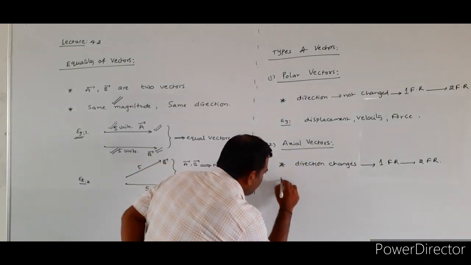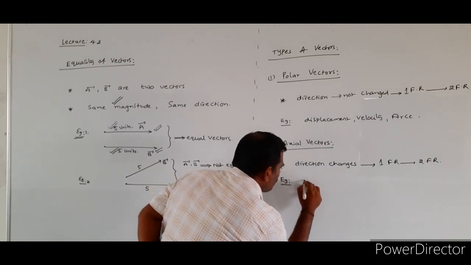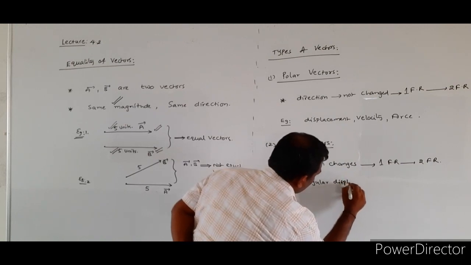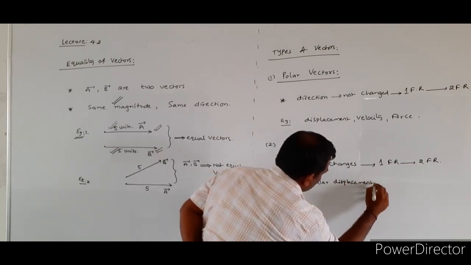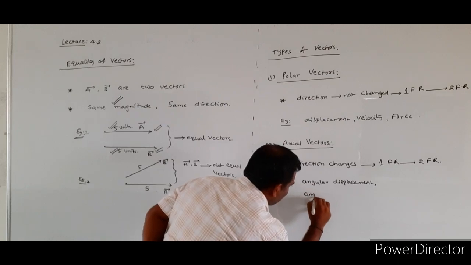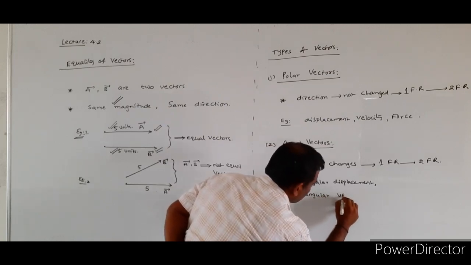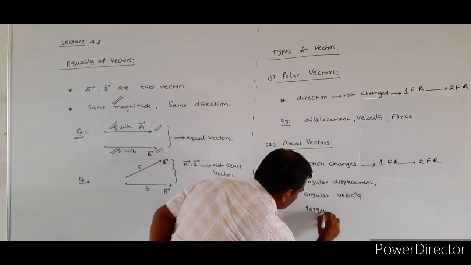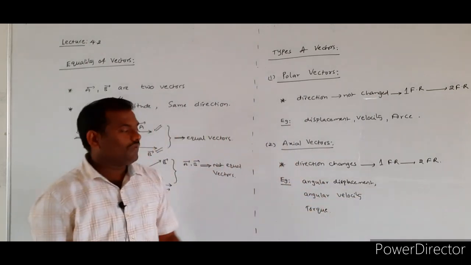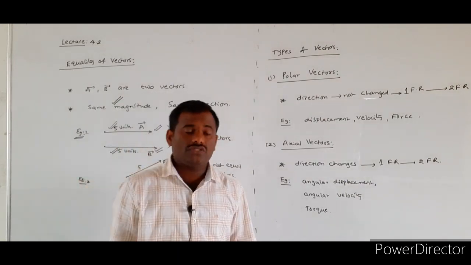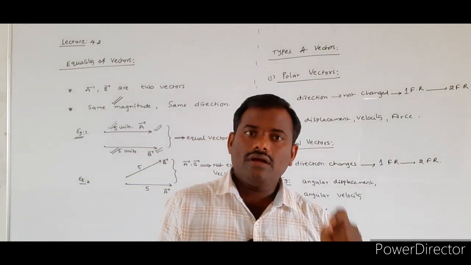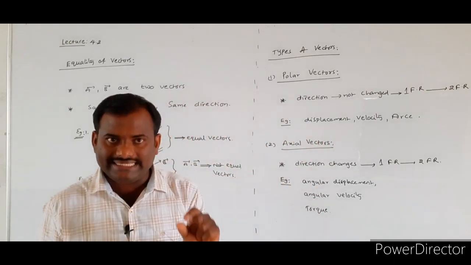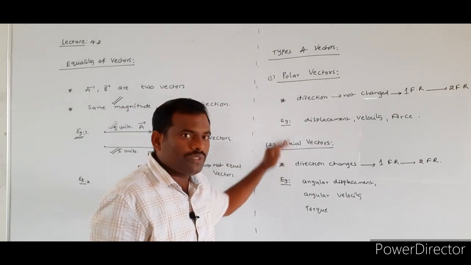So what are the examples? Angular displacement, angular velocity, torque, etc. So what are the examples for the axial vectors? Angular displacement, angular velocity, torque, all these are called what? Axial vectors. So what is the difference you understood?